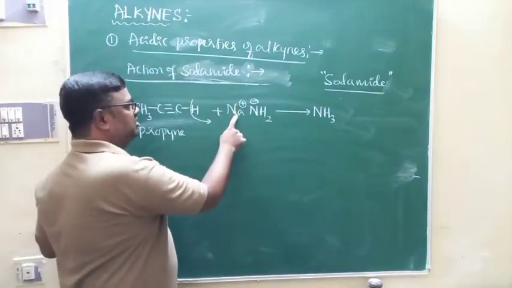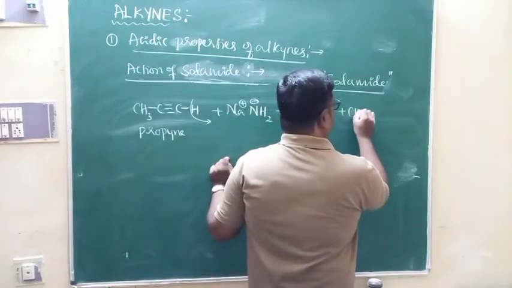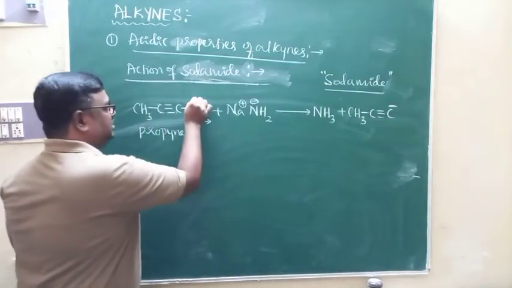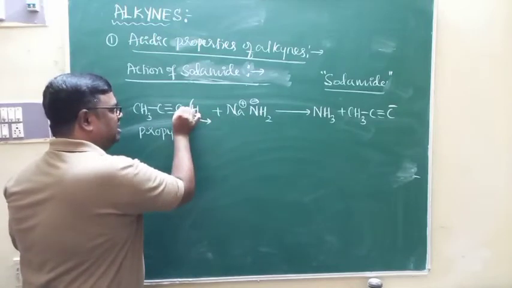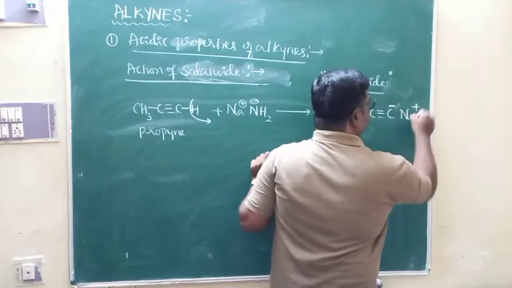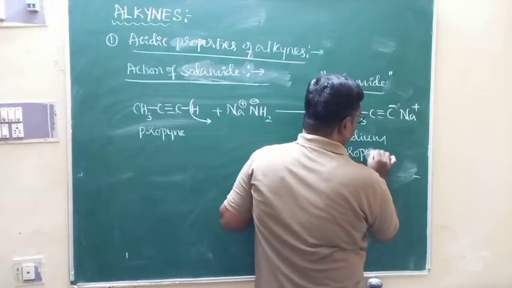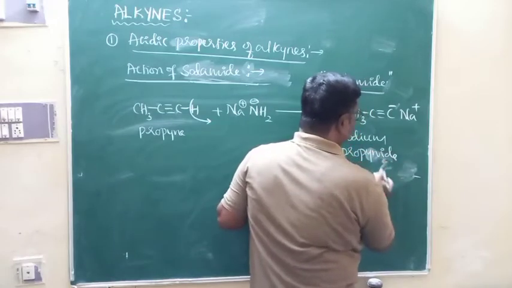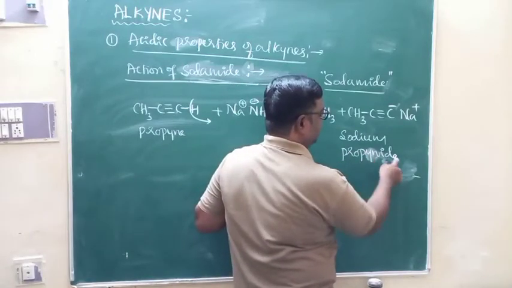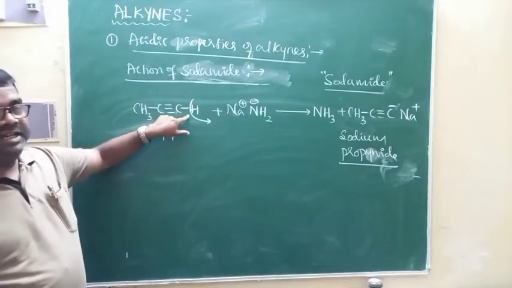And this Na plus attacks the negatively charged carbon, and you get CH3 C triple bond C minus Na plus. After the hydrogen is removed as H plus, there is a negative charge over the carbon, and this will be sodium propynide. Note the spelling: sodium propynide. That is one more reaction where you can see the acidic nature of hydrogen.